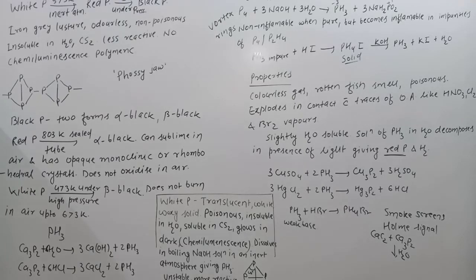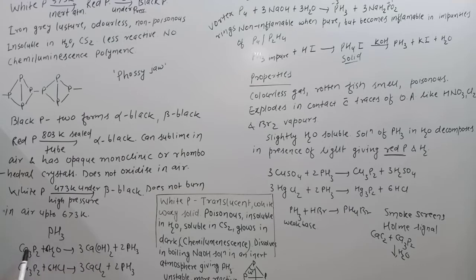So next we are dealing with the compounds of phosphorus. The first compound of phosphorus is phosphine. To obtain phosphine, we say when calcium phosphide is treated with water or with HCl. So by hydrolysis of calcium phosphide, or by reaction of calcium phosphide with HCl, phosphine is obtained. Fine. We say it is hydrolysis of calcium phosphide, the first reaction.